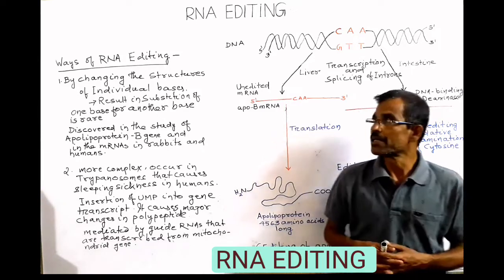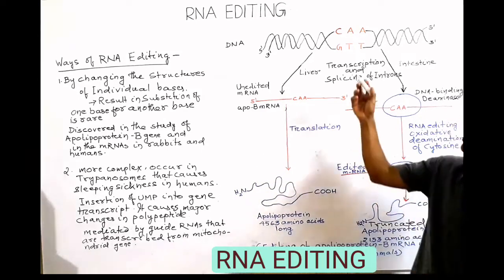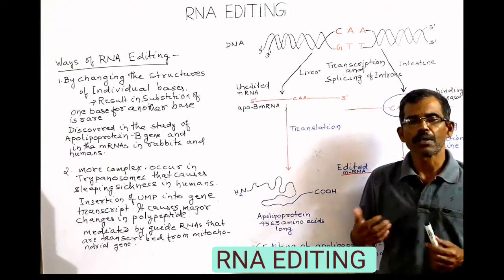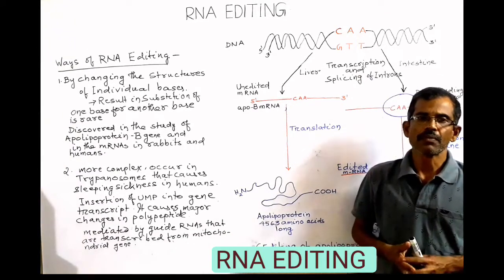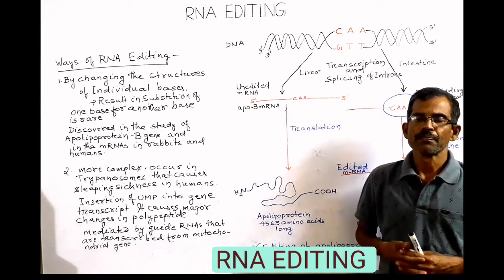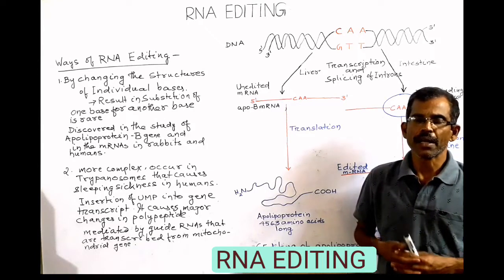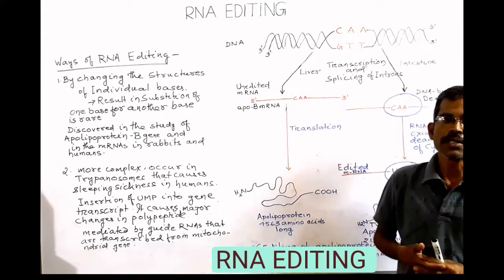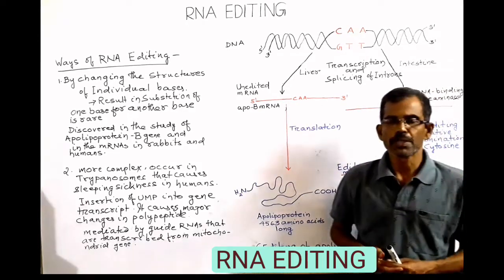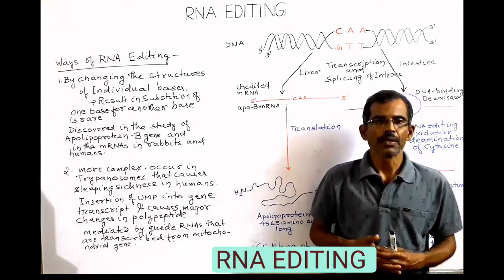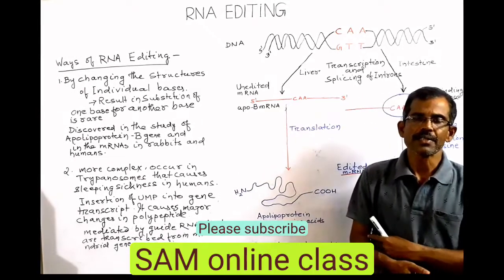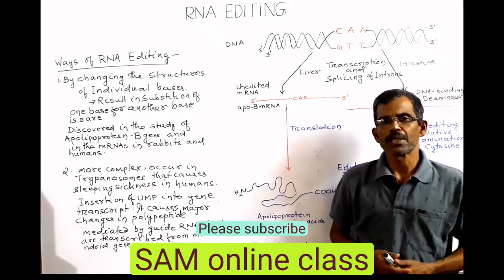Friends, today we shall discuss about RNA editing. According to central dogma of molecular biology, genetic information flows from DNA to RNA and from RNA to protein. During this flow of genetic information, there is no alteration in the genetic information.